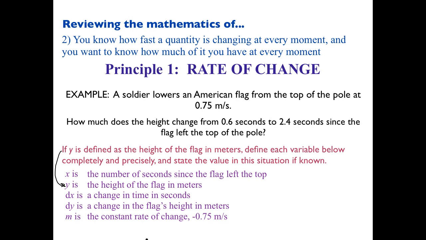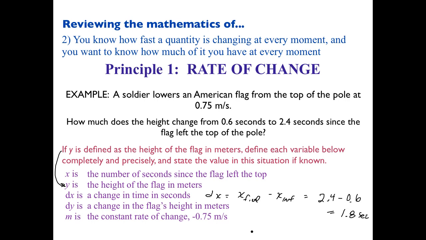Do we know the height of the flag? We don't know because we don't know what? The starting height. So y is truly unknown. Okay, what is dx in this situation? Good, 1.8. So dx you could write as x final minus x initial, which are just two different values of x, our number of seconds. So it would be 2.4 minus 0.6, or 1.8 seconds. If you came up with 1.8, good job. That's the duration of time.